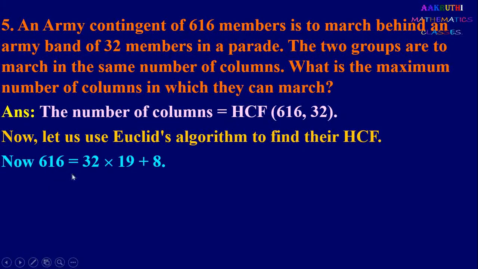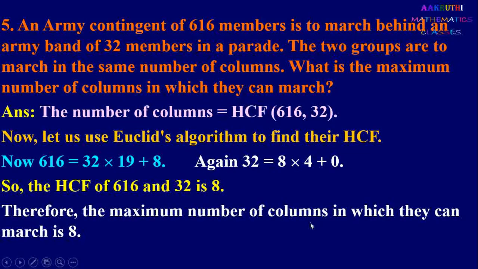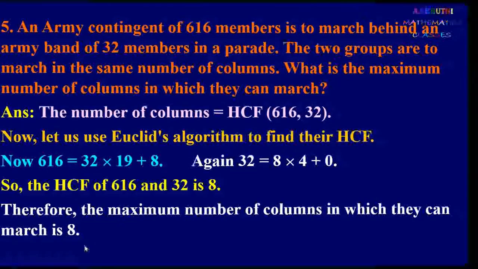Now we write 616 equal to 32 into 19 plus 8. Now here the remainder is not 0. So again divide 32 by 8. So we can write 32 equal to 8 into 4 plus 0. And here the remainder is 0 and the divisor is 8. So therefore HCF of 616 and 32 is 8. And therefore the maximum number of columns in which they can march is 8. Therefore the number of columns is 8 here.